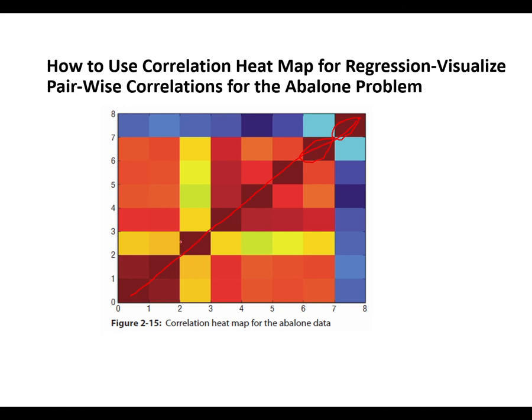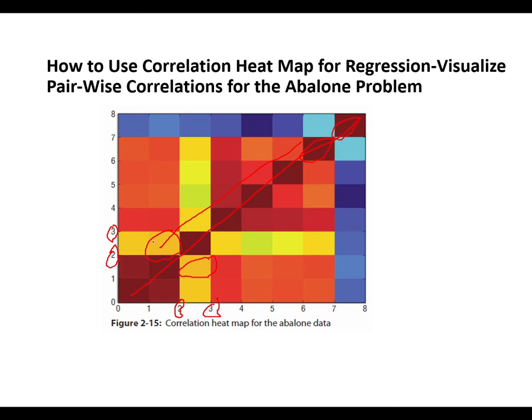Between neighboring attributes, say attribute 2 and attribute 3, it will still have a strong positive correlation.